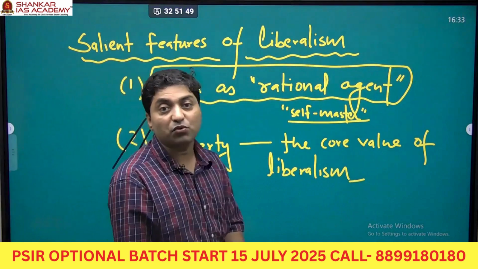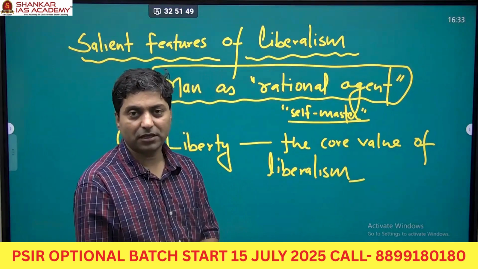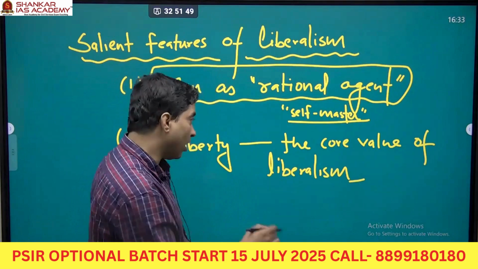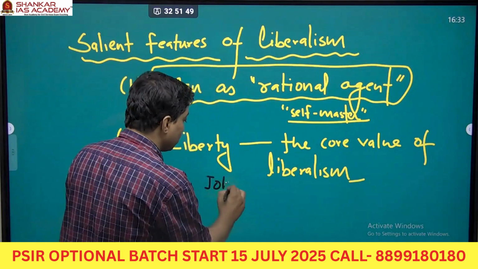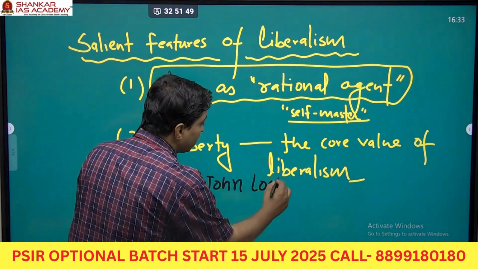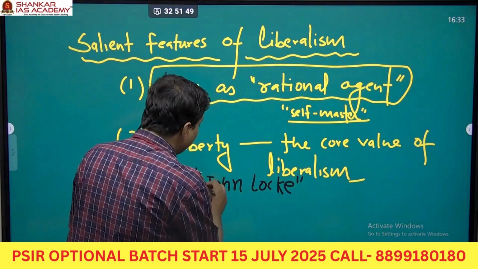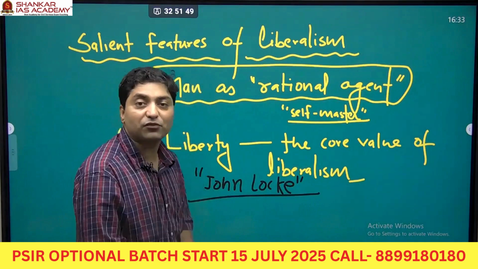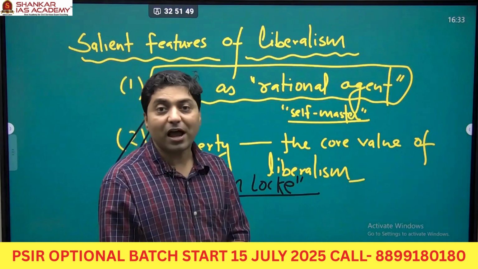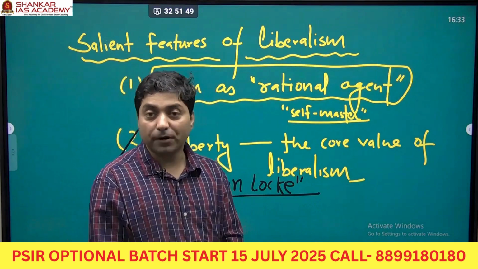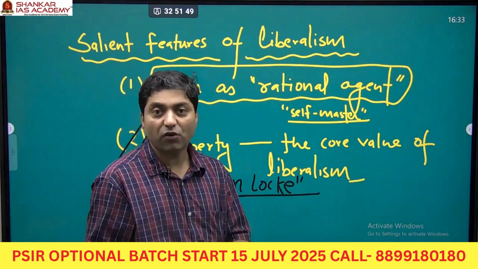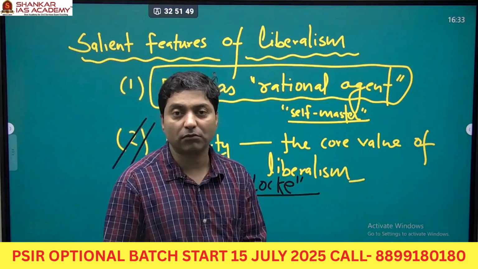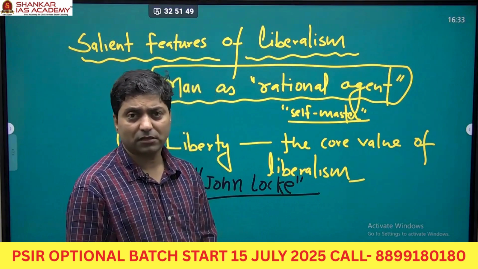Now look at the second core value that I'm talking about, that is liberty. Liberty is the core value of liberalism. If you see John Locke, he said that all individuals are equal and free. All are rational. The liberty of each one of us in the society is equal. It is reciprocal, right?